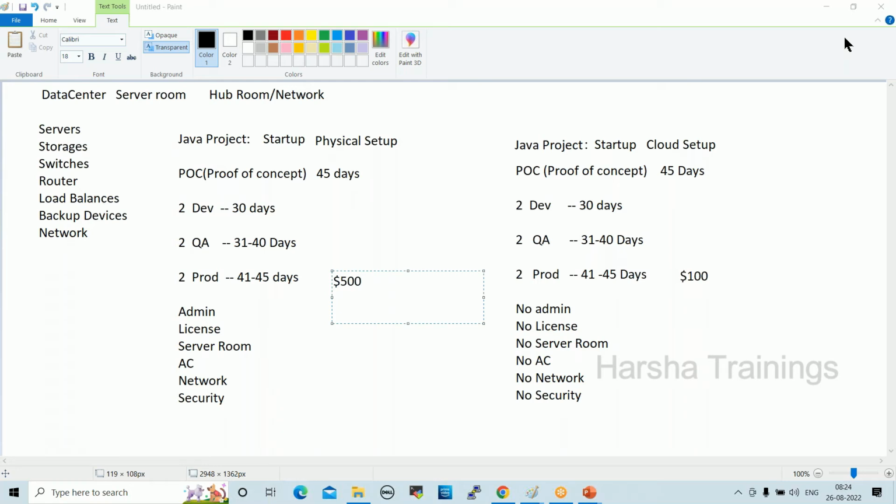They are working on the government side. He is using only the physical setup in the world. Yeah, currently they are using it, but going forward they need to go with cloud only.